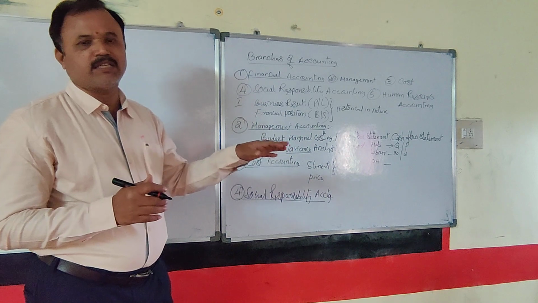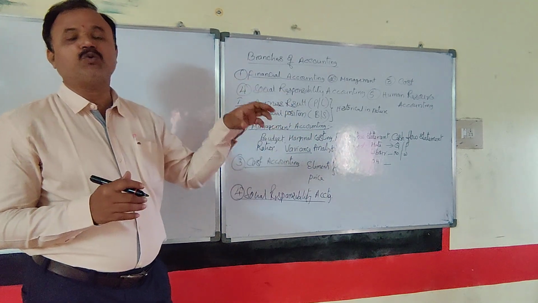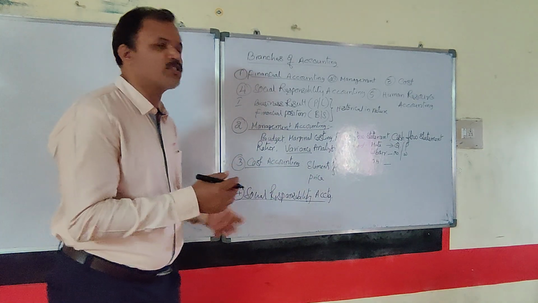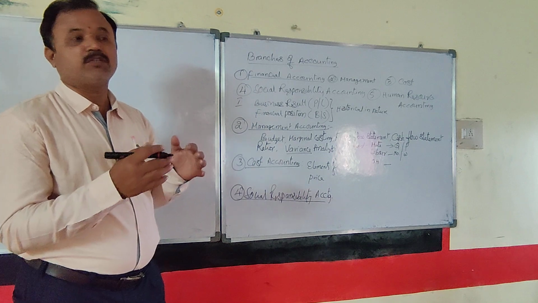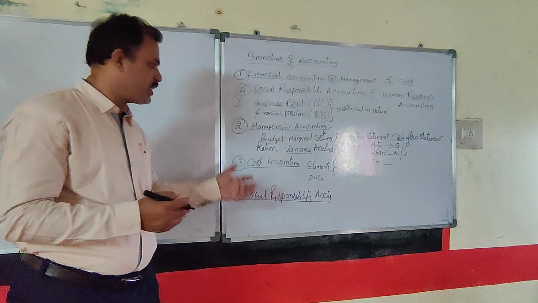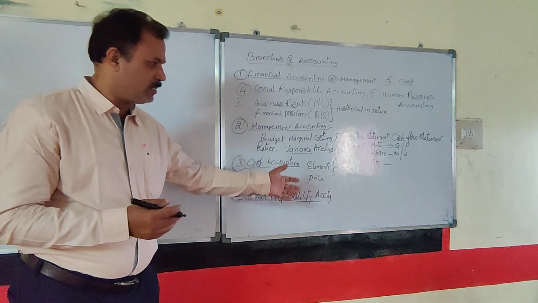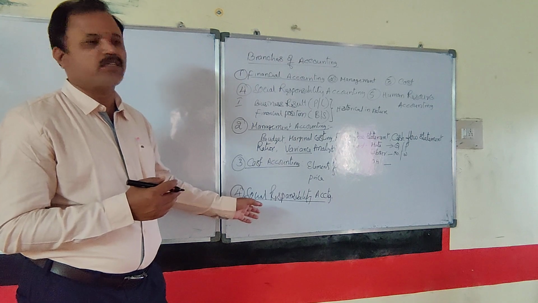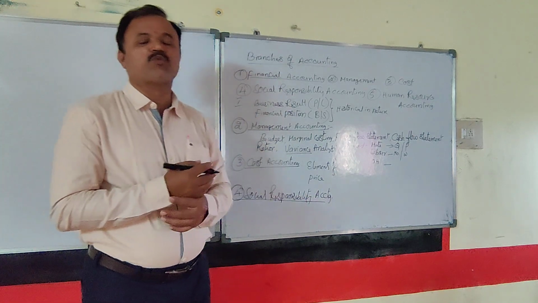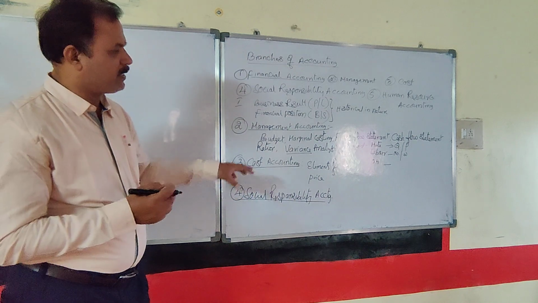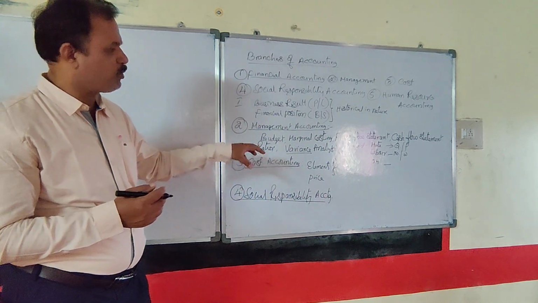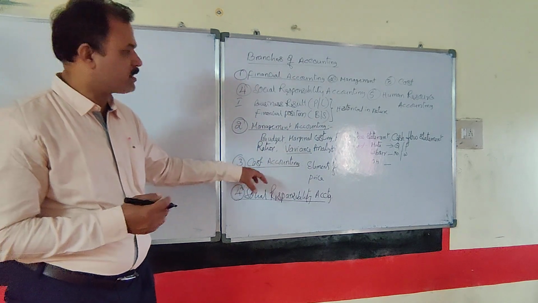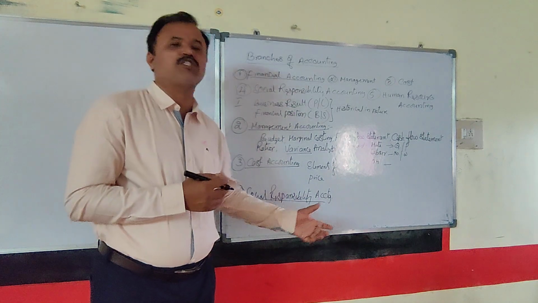When they depend on society, they have to spend some amount. The cost incurred to give help to the society, or social activities for the society, is called social responsibility accounting. And the big concerns almost have to provide various facilities required by the local society, like infrastructure facilities. For that they have to spend.